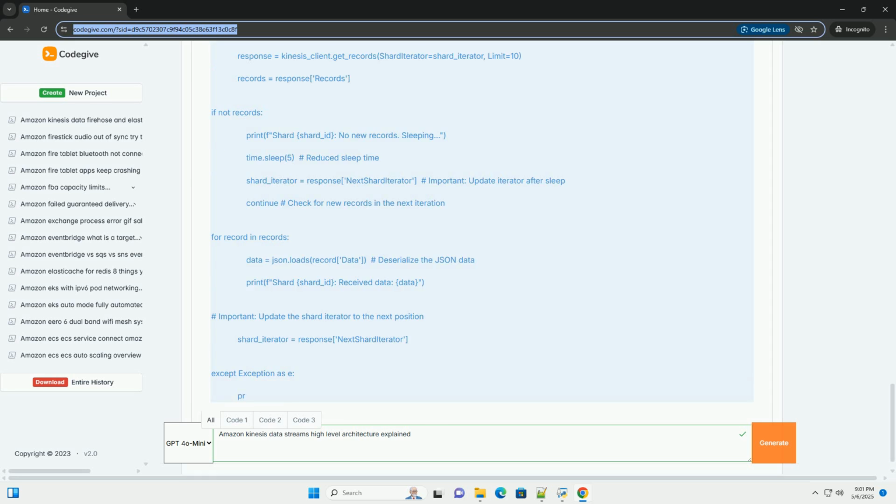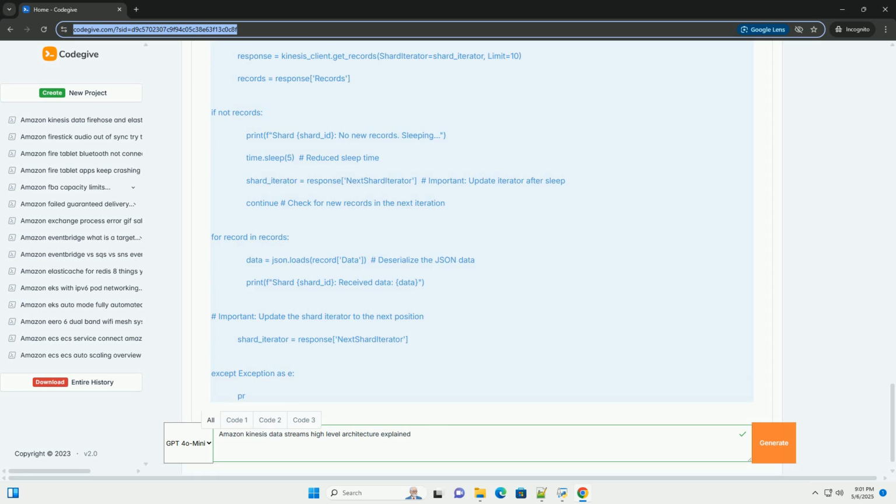Consider Kinesis Data Firehose, Lambda, and Data Analytics: leverage these services for data delivery, processing, and analytics. Secure your streams: use IAM roles, encryption, and VPC endpoints to protect your data.